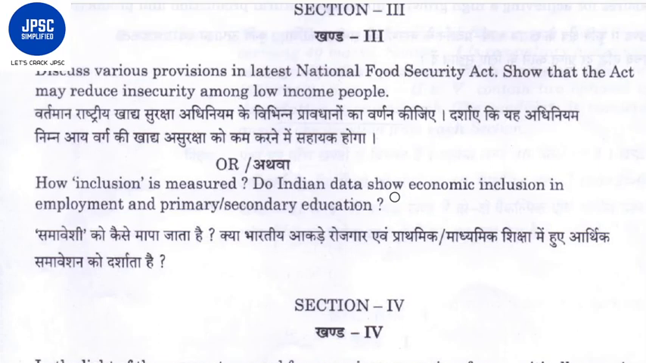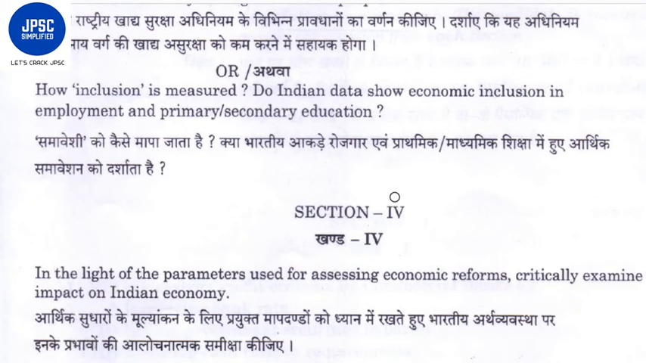In section 3 also you see what type of question they asked. They asked: discuss various provisions in the latest National Food Security Act. Show that the act may reduce insecurity among low income people. National Food Security was mentioned in your syllabus, and that's why they have asked it. How is inclusion measured? The multidimensional poverty index they have mentioned. They have mentioned different types of indices. So there you have to